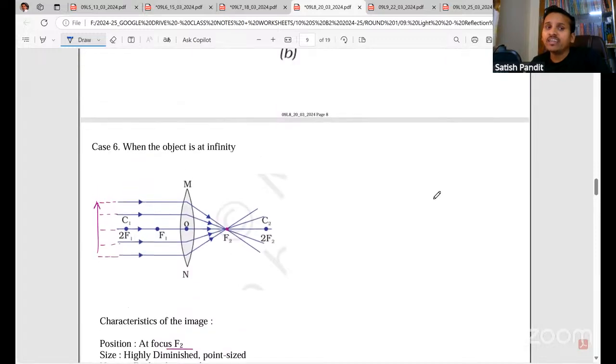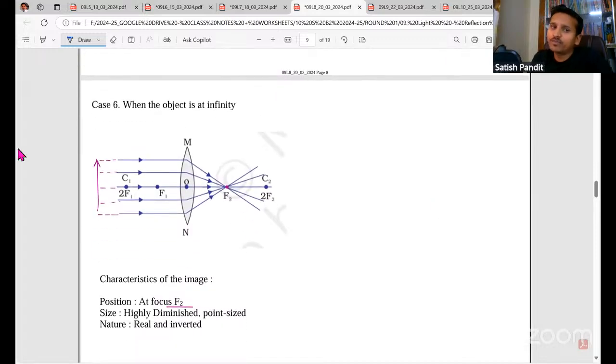Next, infinity. See, in our textbook, they have not given the object, but you can draw the object for infinity like this. And whenever the rays are coming from infinity, we have to put dotted lines, right? Yes. And then rays are coming, they're converging here. So image is formed at focus. It is highly diminished or point size. It is real inverted. Okay.